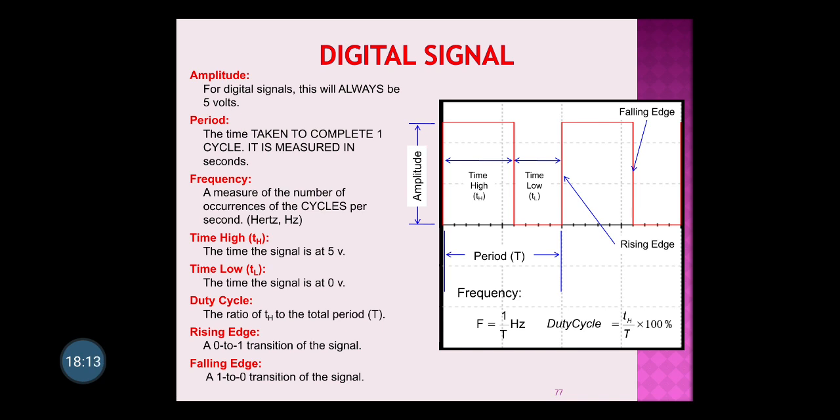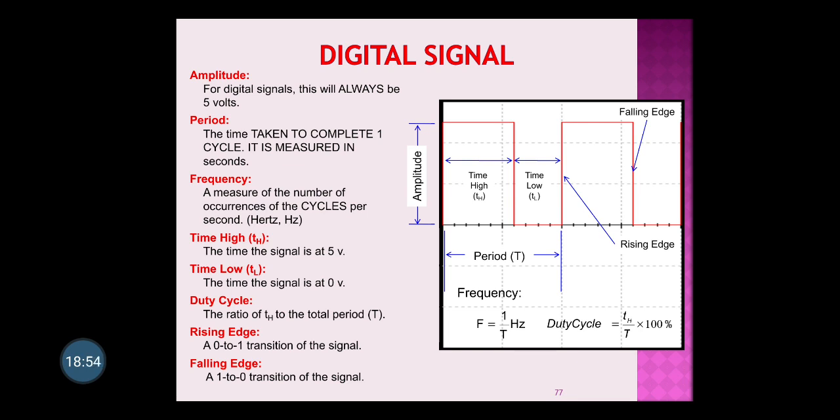So the digital signal also has amplitude. You can see the amplitude from the 0 axis to the highest value. Then there is also a time period. The time period is the time taken to complete one cycle, and it is measured in seconds. Here you can see the time high and time low, and the total is your time period. Next is frequency. Frequency is nothing but the speed of the digital cycle. In 1 second, how many complete cycles there are, that is your frequency.